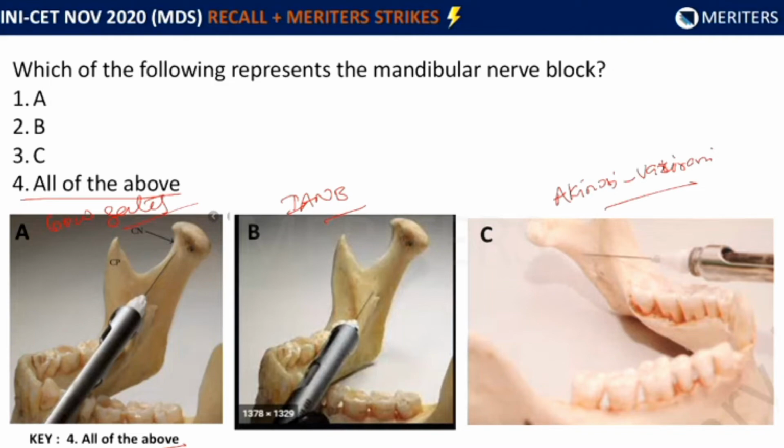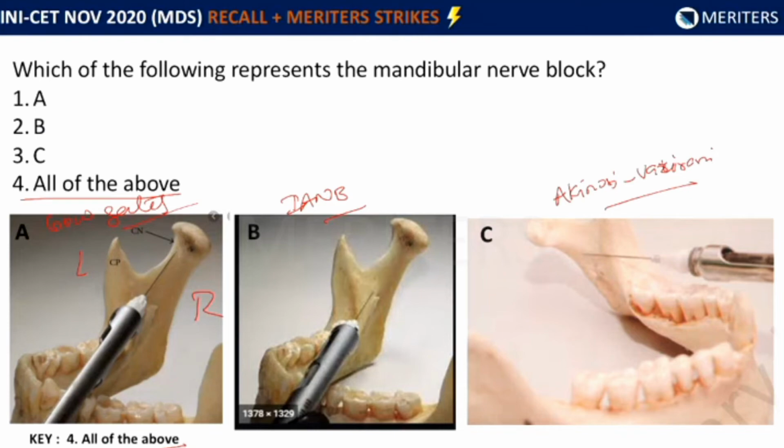Yeah. So in this image, we have to understand the position of the needle and the syringe to identify which technique it is. In the IANB and the Go-Gates technique, the needle is inserted into the target area from the opposite side. That is, if the target area is on the left, the syringe will be from the right side of the patient. So on the opposite side.